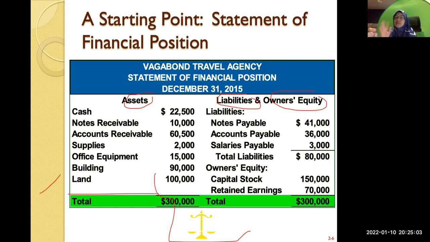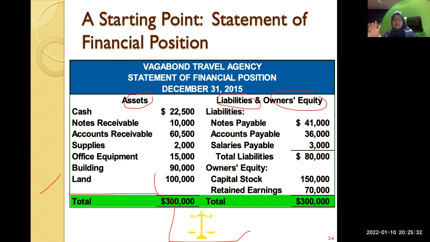So you see that this is what we call the debit, the right side and the left side, right? Your left side is your asset. In this case, your asset is the debit side, and liabilities and owner's equity are on your credit side. So the left hand side is the debit, your right hand side is a credit. All right, so I'm introducing your debit and credit now.